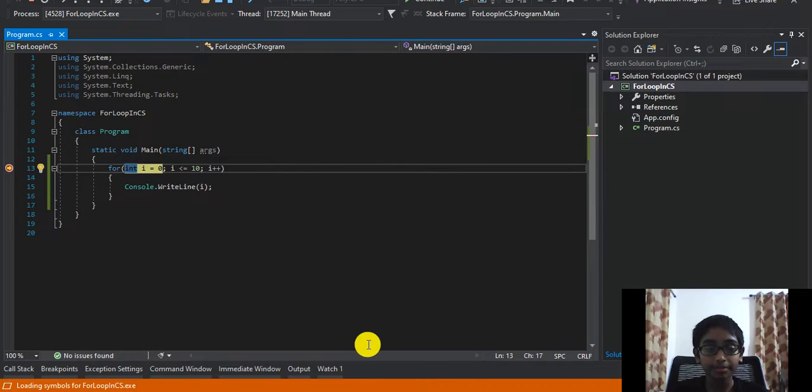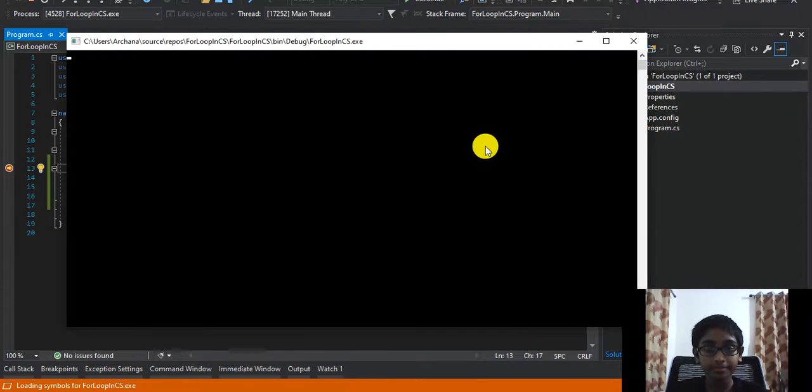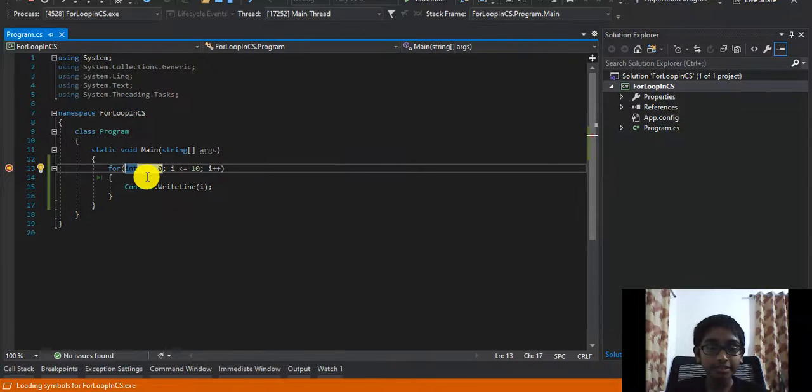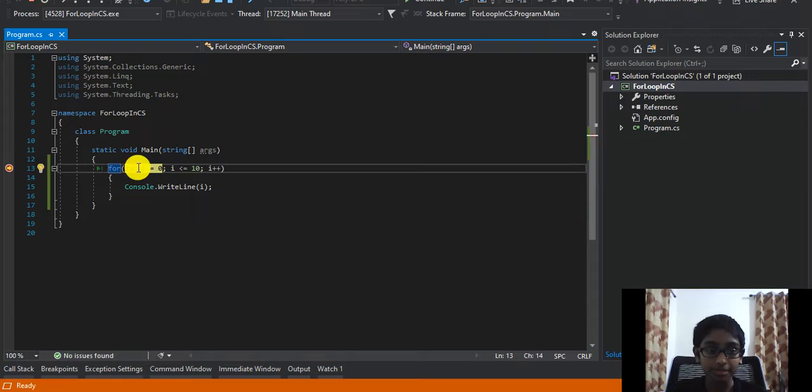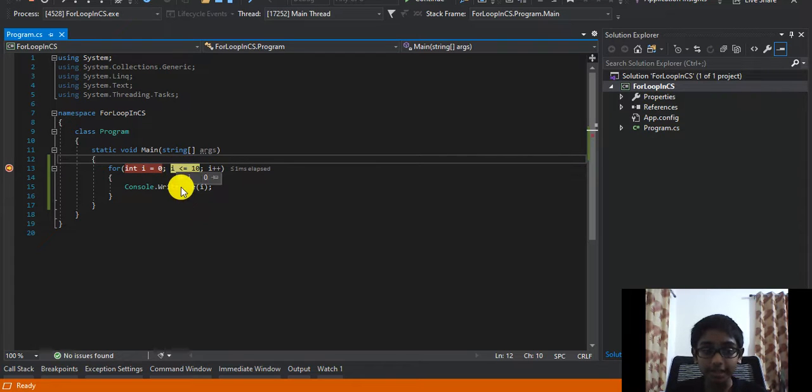Okay, so the program runs under the window over here. First, as you can see, because of the debugger, it's getting me into the code. Here, it goes to statement 1 of the for loop. So statement 1, when I mouse over, this is statement 1 where we declare a variable, right? And then if I press F11, like that, then it goes to statement 2, that is the condition, okay?